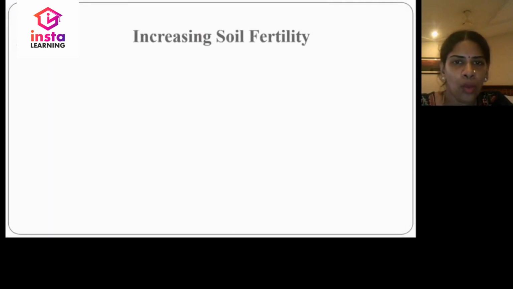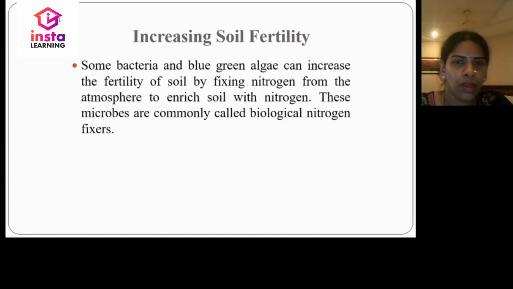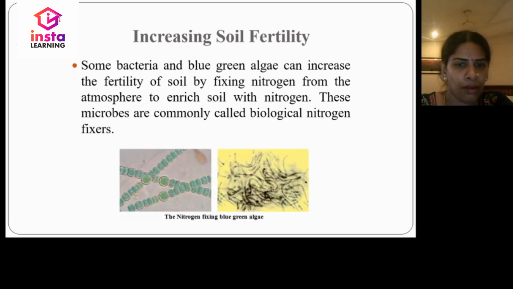Let us discuss how microbes help in increasing soil fertility. Some bacteria and blue-green algae increase the fertility of soil by fixing nitrogen from the atmosphere. This enriches the soil with nitrogen. The microbes which do this work are called biological nitrogen fixers. These two are nitrogen-fixing blue-green algae.